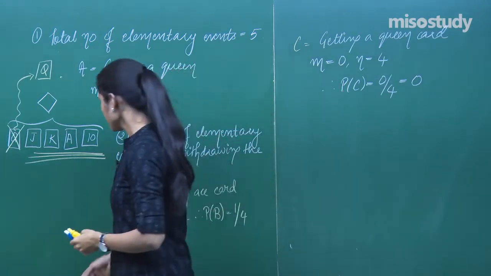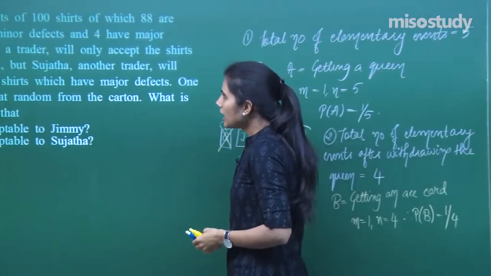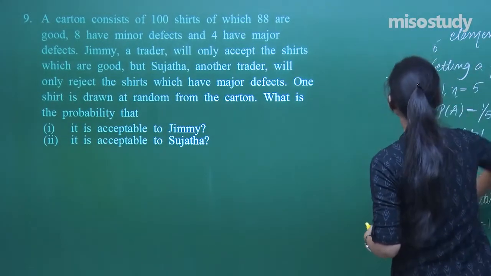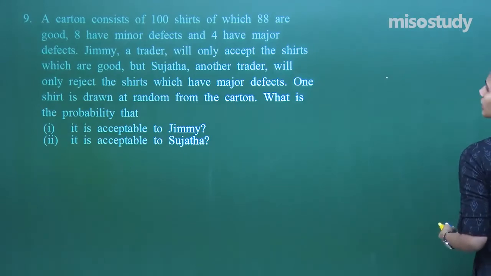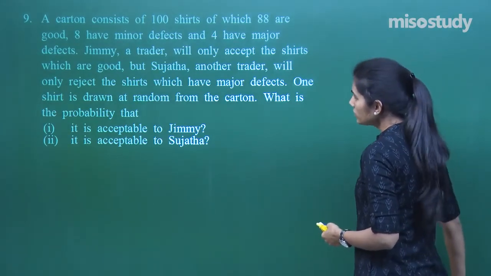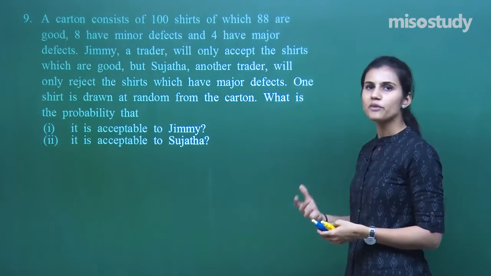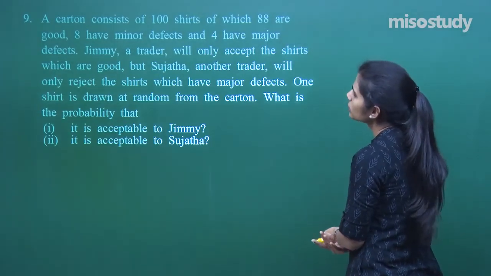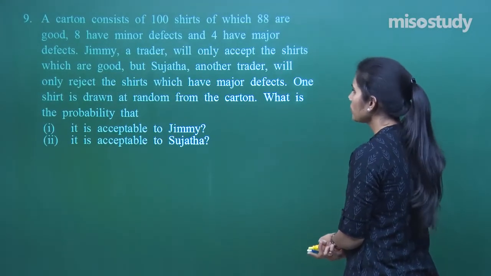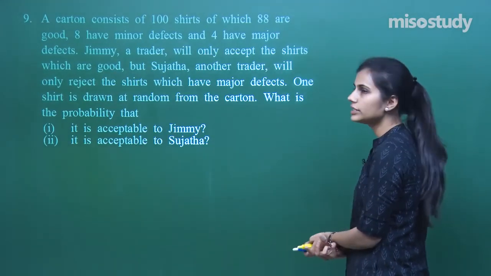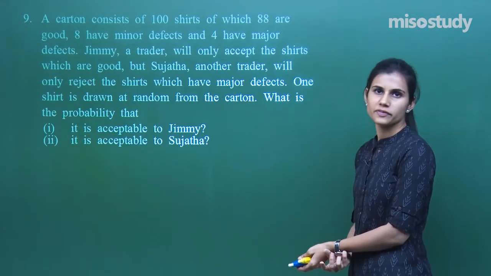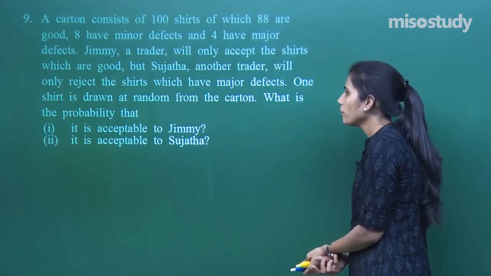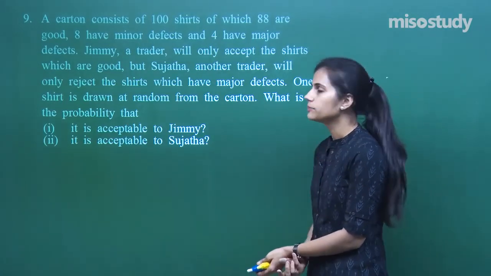Clear? Next question says a carton consists of 100 shirts. So there is a carton which consists of 100 shirts, okay. 88 are good, 8 have minor defects, 4 have major defects. Jimmy is a trader, he will only accept the shirts which are good, and Sujata, another trader, will only reject the shirts which have major defects. Apart from major defects, she will accept all the shirts. One shirt is drawn at random from the carton. What is the probability that it is acceptable to Jimmy and it is acceptable to Sujata?